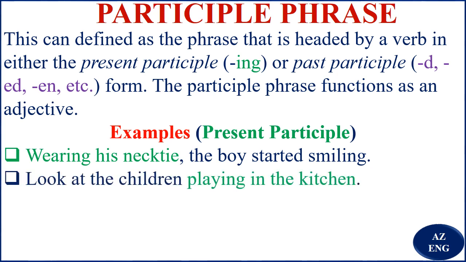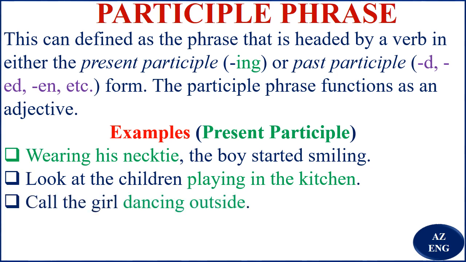Good. Look at the children. It's like you ask a question. Which children? Then you say the ones playing in the kitchen. So playing in the kitchen describes the children for us. That is the children you are talking about. You give a description of them. Look at the children playing in the kitchen. Call the girl, like which one? The one dancing outside. So dancing outside is our participle phrase. It describes the girl for us. Call the girl dancing outside.